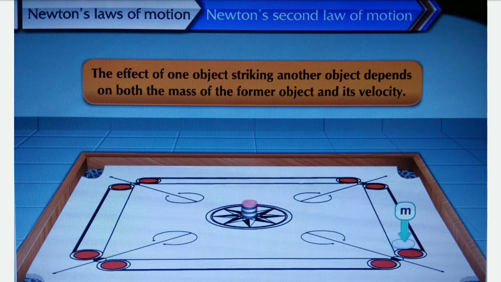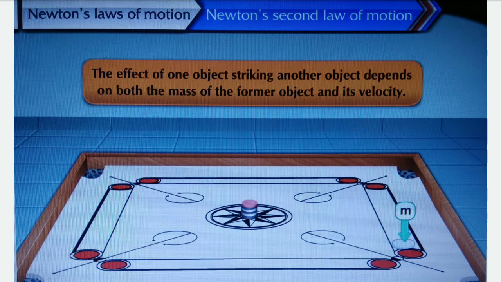Now, this is another activity. What is shown in the picture? In the picture, a carom board is shown. The effect of one object striking another object depends on both the mass of the former object and its velocity.